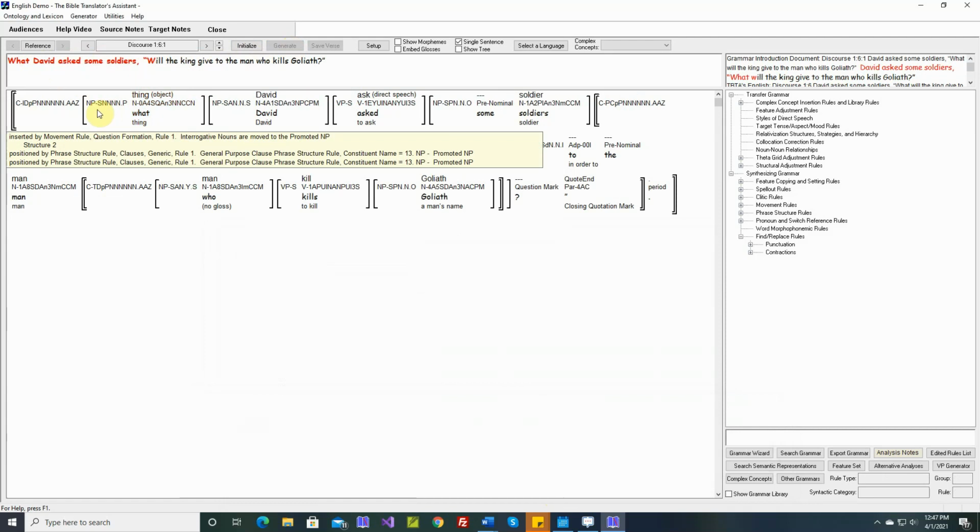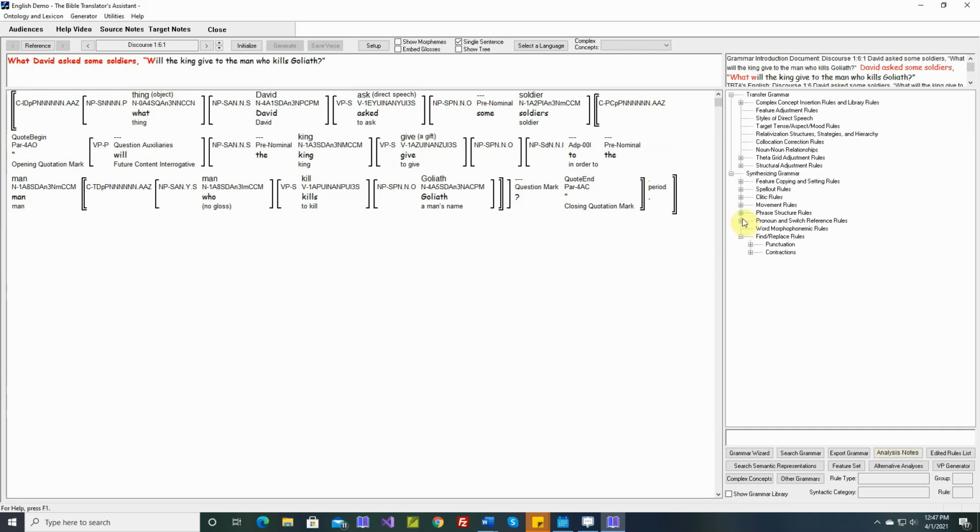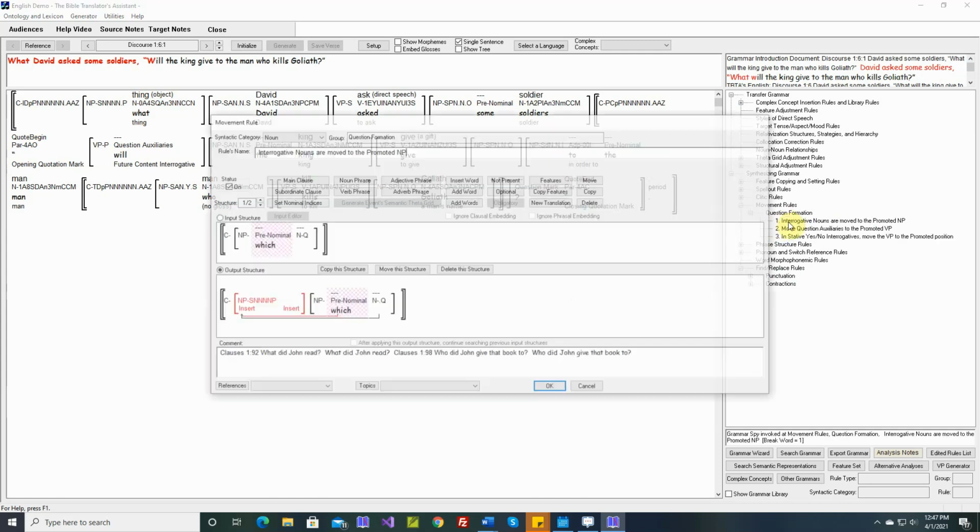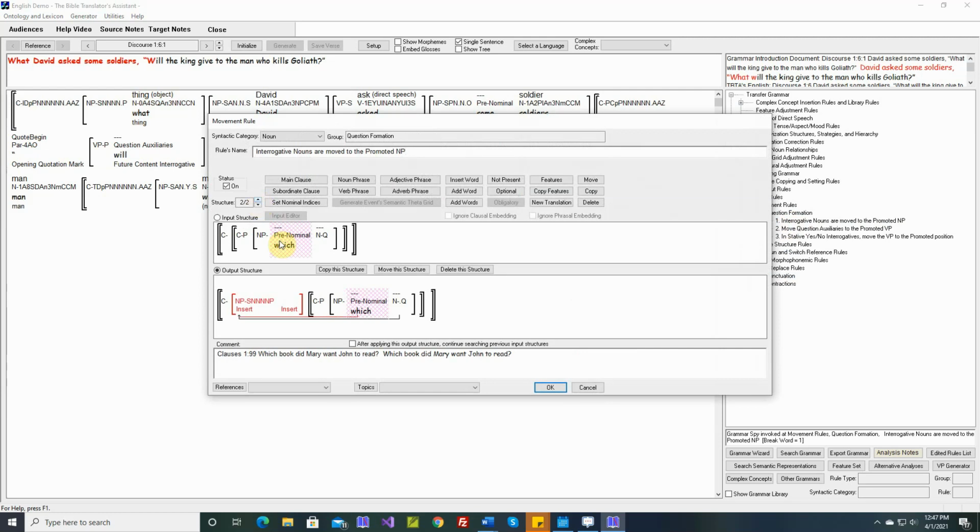We moved here, inserted by movement rule, question formation, rule 1, structure 2. Yes, when the question nominal is embedded in the complement clause, we want to move it out. Which book did Mary want John to read? But this doesn't apply if the complement clause is a direct quote. So let's copy this structure.